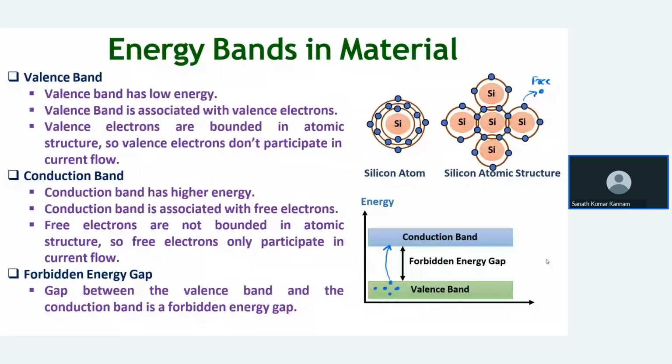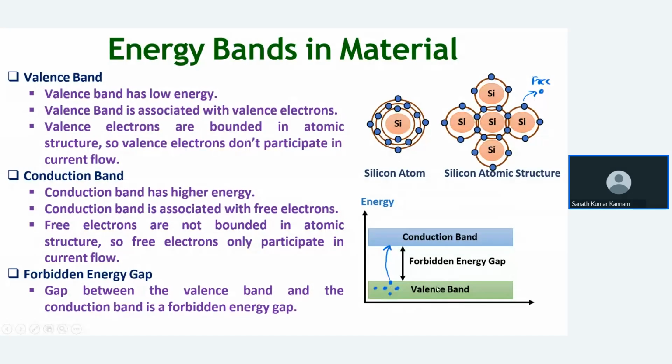So, energy bands in materials. There are two bands: one is the valence band, another is the conduction band. The valence band is nothing but what we can call a low energy band. Whatever electrons are associated with the atomic structure are present in the valence band. That means it is the band associated with valence electrons. We call it the valence band.